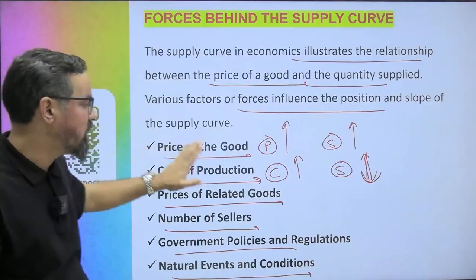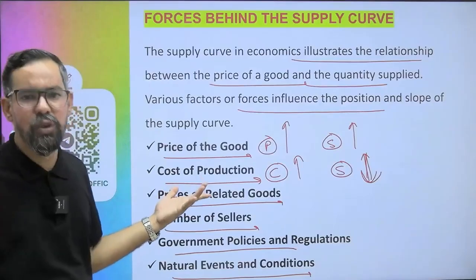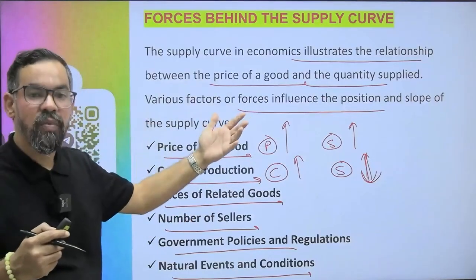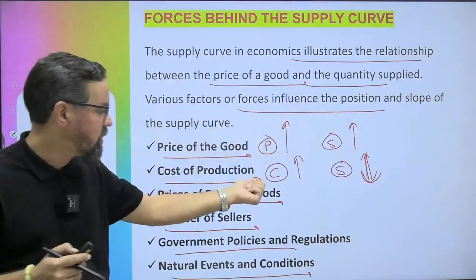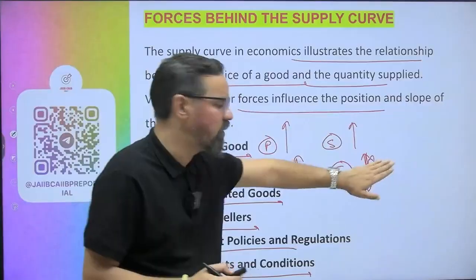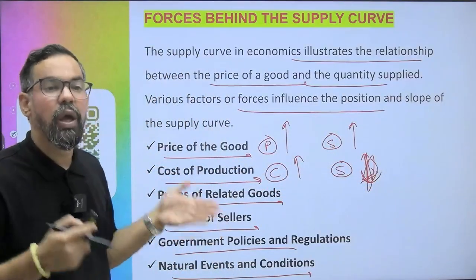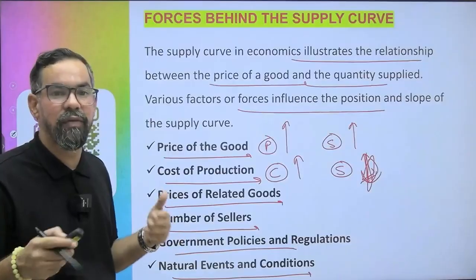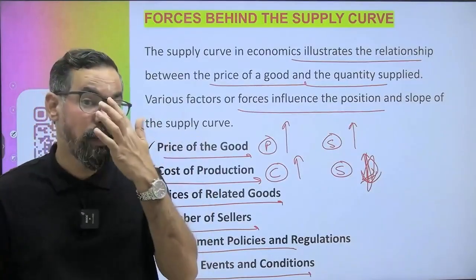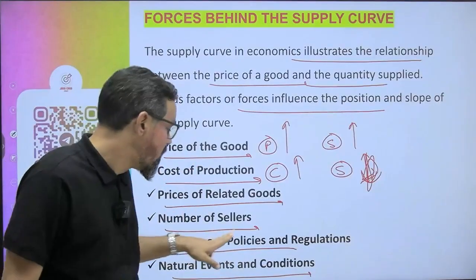Factors we have: price of goods, like at a higher price we want to supply more. Cost of production, if the cost of production is high, we want to sell the product at a higher price, and if it is low, we want to sell at a lower price. Price of related goods sometimes also affects our decision making. Let's say if complementary goods are increasing their prices, we can also increase. If they are decreasing, we have to decrease.